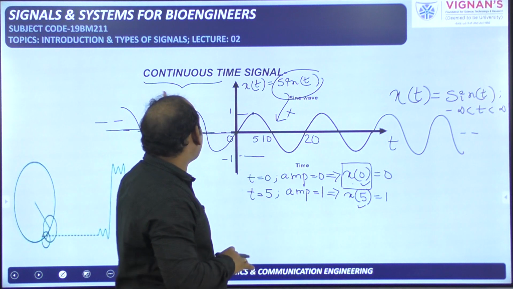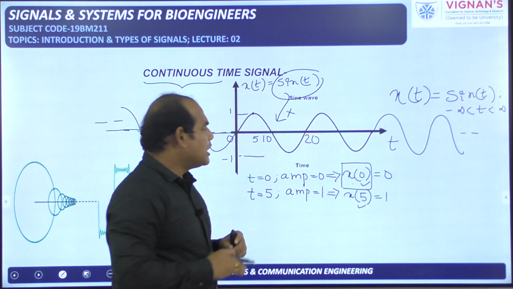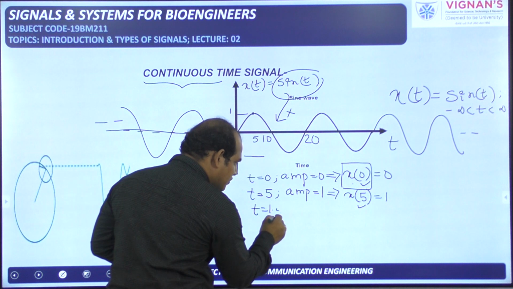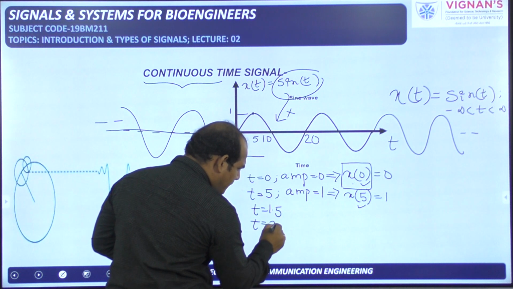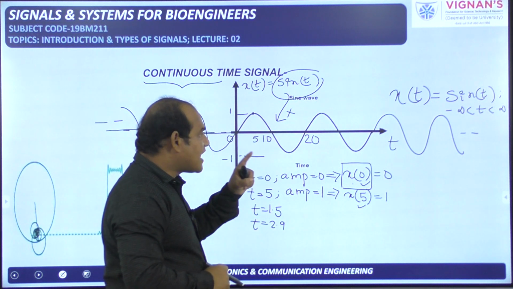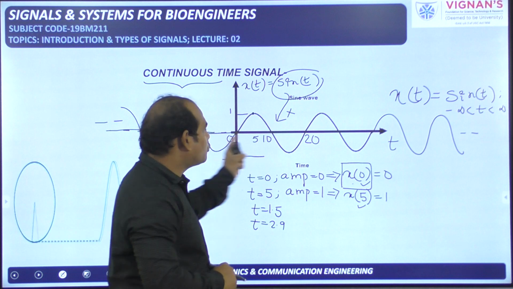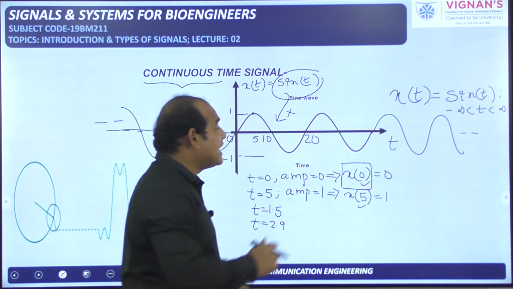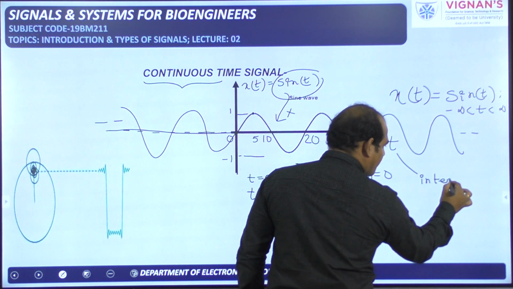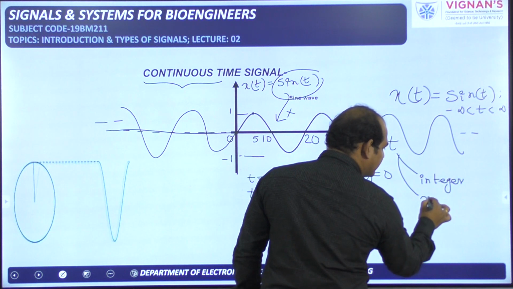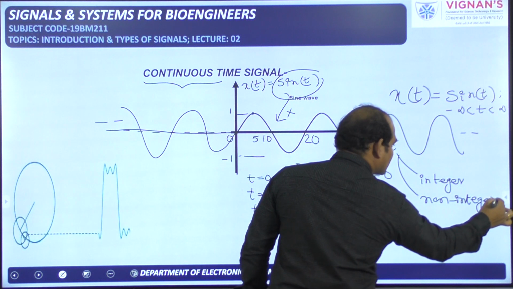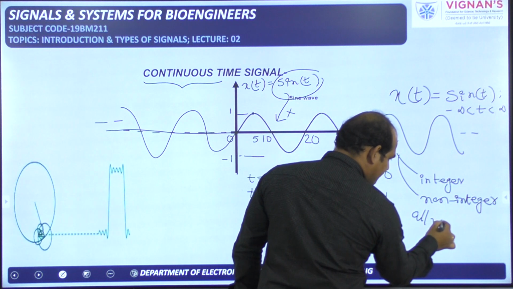So actually we are talking about a continuous time signal. You can take here t is equal to 0, t is equal to 5, and t is equal to 1.5 also you can take. t is equal to 2.9 also you can take. For all values of t you have to define. For all values of t, meaning from minus infinity to plus infinity, you need to define the signal, and in that this t can be integer, the t can be non-integer. All values of t.